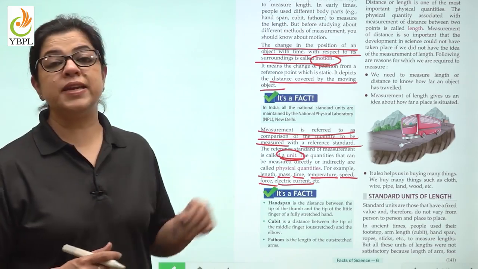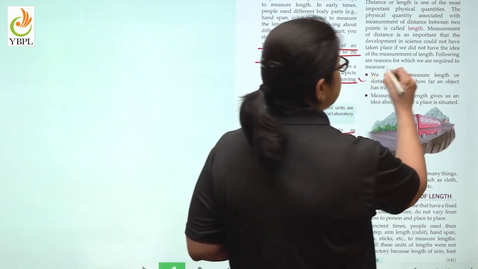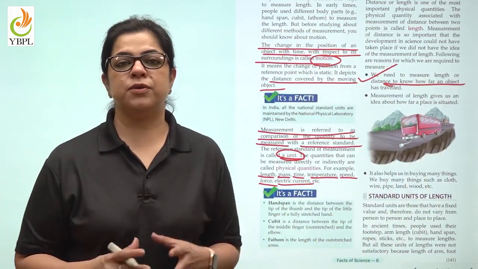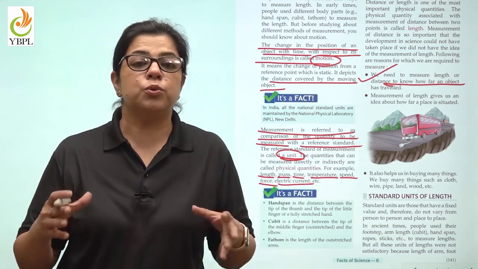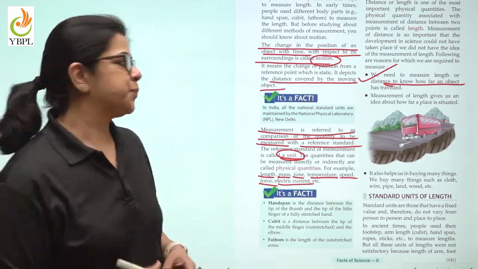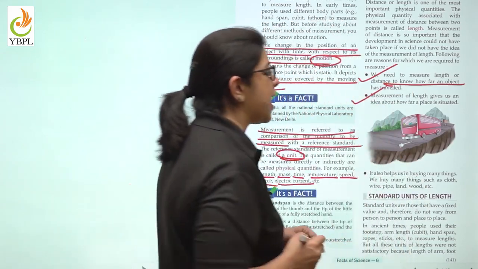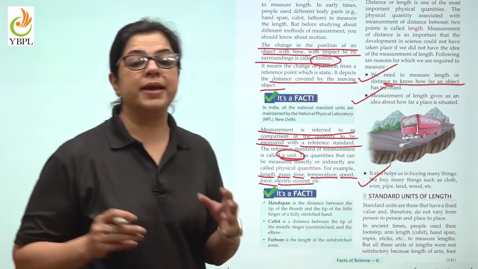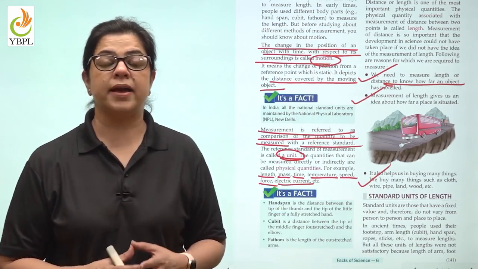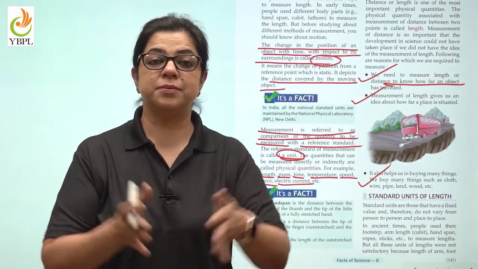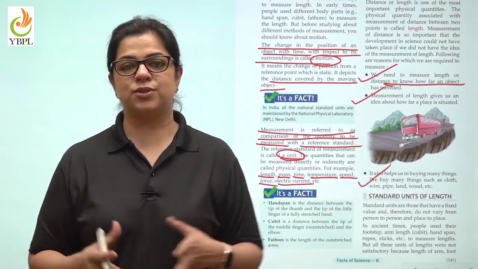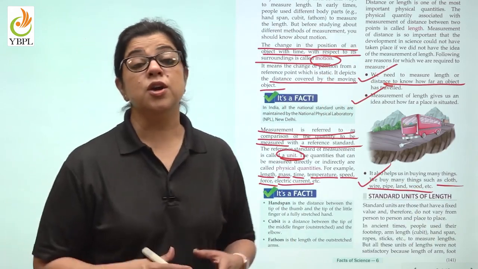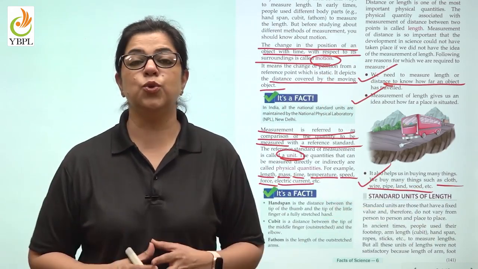So, children, why do we need to measure distance? We need to measure length to know the distance that we have traveled. Before going on a holiday, maybe from Jaipur to Mount Abu, you would want to know the distance that you need to travel. Measurement of length gives an idea about how far a place is situated. It also helps us to buy many things. When you go to the market and buy cloth, you have to tell them the length. You say, I want 5 meters of cloth. When you are buying a wire, pipe, or wood, etc., you have to tell them how long you want.